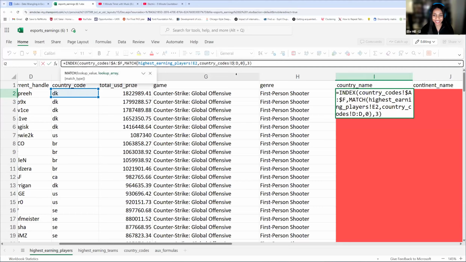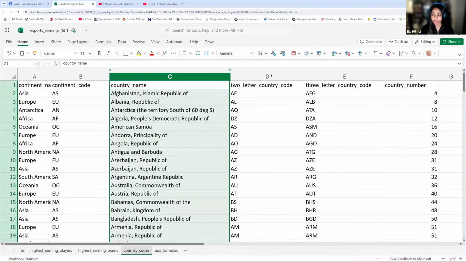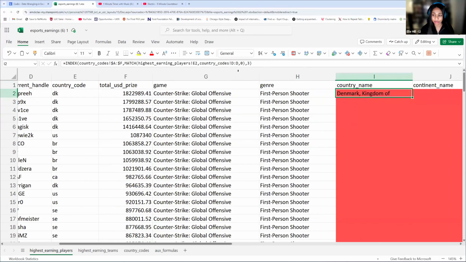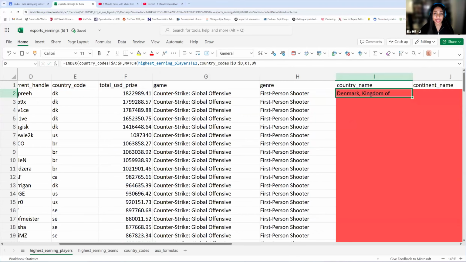Amazing. Yes, this is going to stay the same. If it's a little bit confusing, our lookup array here is country codes, D:D. That just means the entire D column. This is always going to be the same. Our two-letter country code is always going to live in column D. So we want this to stay the same because our reference is staying the same. So this should always be fixed as well. So we have to fix this. Excellent. And then your column index, you don't need to do anything to. That's not going to change.